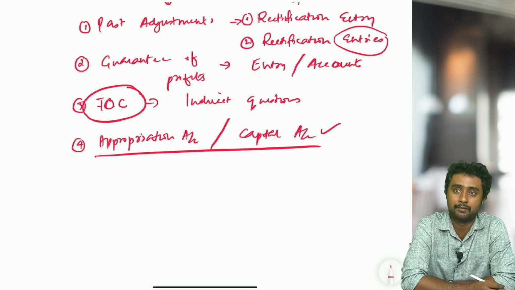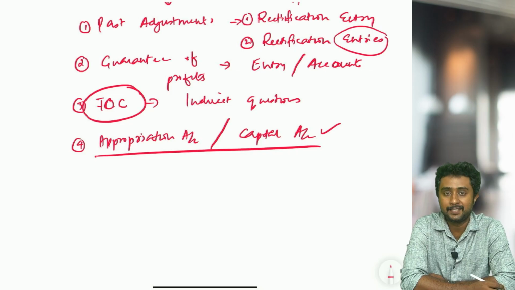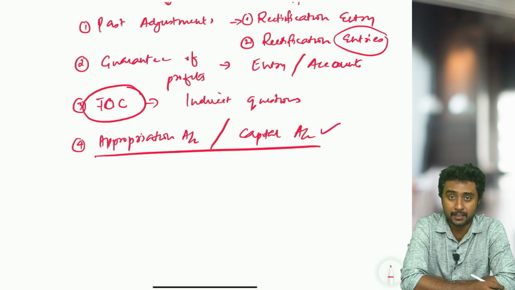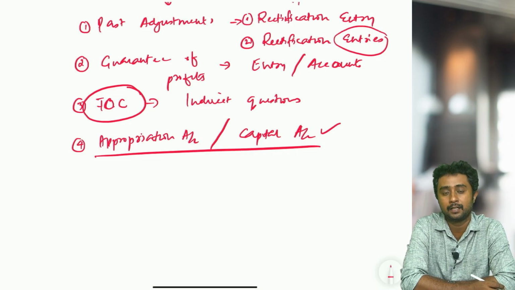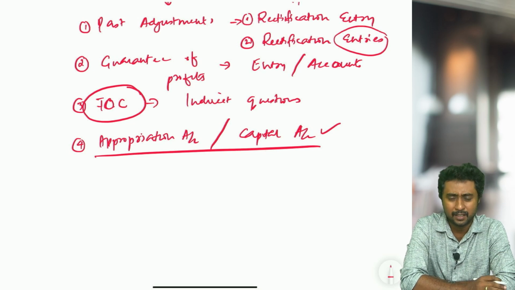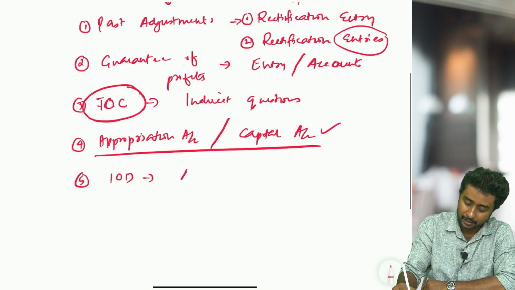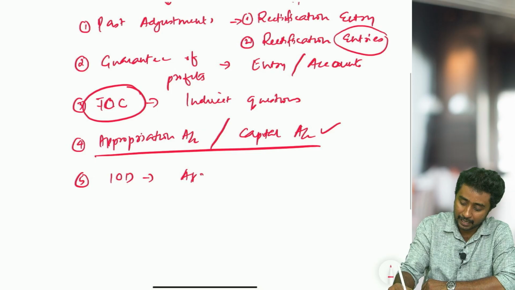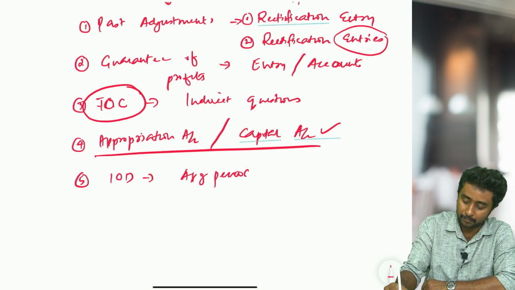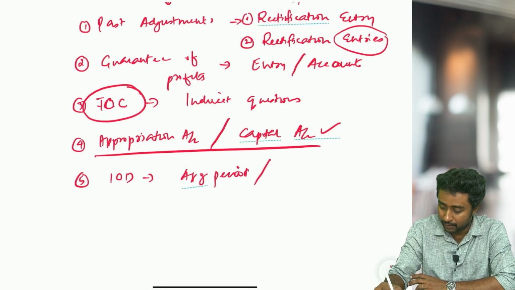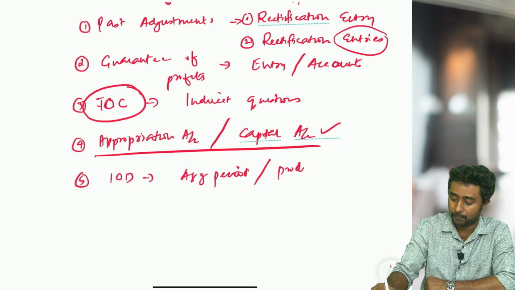For example, reserve calculation will be there. Then salaries calculation will be there. Partners' commission is there, so how to calculate partners' commission. Similarly, interest on drawings is there. Average profit method, super profit, that also I will write. Interest on drawings: average period method, product method, or simple method. Average profit comes in goodwill calculation, right?